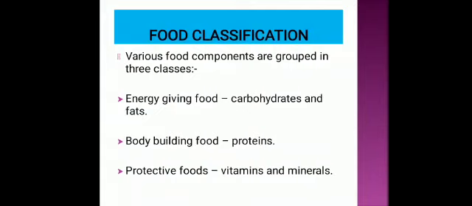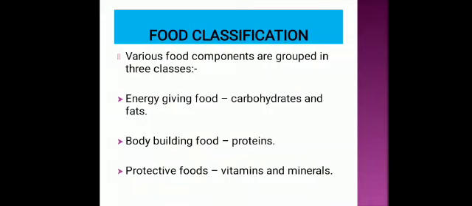And vitamins and minerals help in protecting our body against diseases, so they are considered protective foods. Okay, so according to their functions they are grouped in 3 classes. Now we will discuss all the components of food in detail one by one.